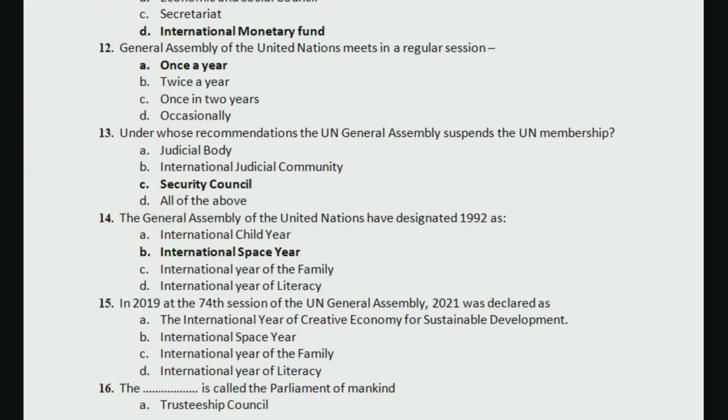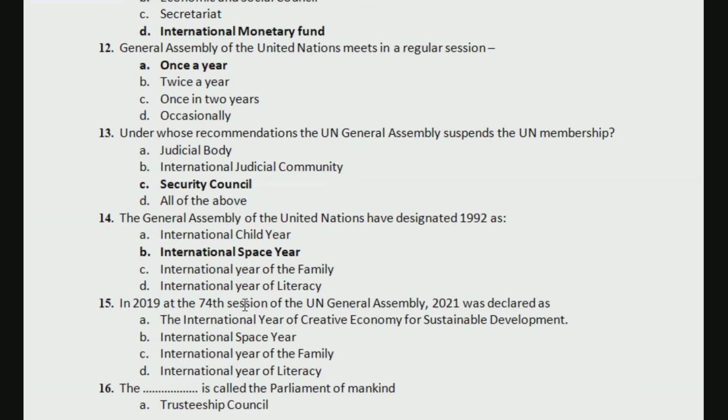If you are preparing for NET 2021, maybe rather than knowing about what 1992 was, what is relevant for you is what is 2021 designated as, right? So that part you need to remember basically.